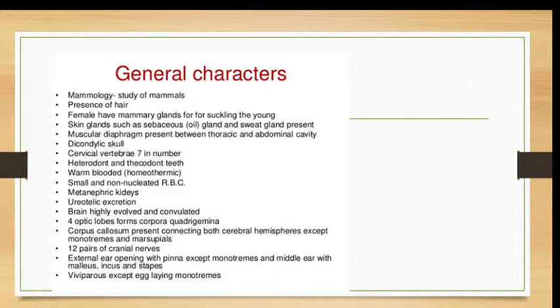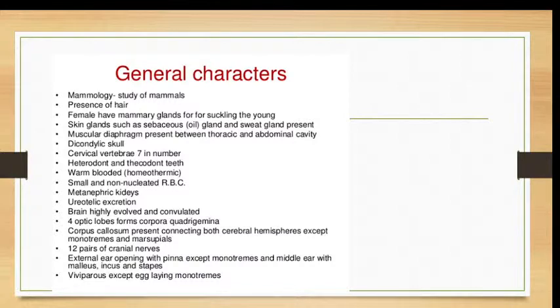That is class mammals, which include the study of mammals called mammalogy, and the main general characters of mammals are, of course, the presence of mammary glands with which they feed the young ones. Then they have the presence of hair throughout the body, and the mammals have skin glands such as the sebaceous gland and sweat glands, and the sebaceous glands are modified to form the mammary glands.